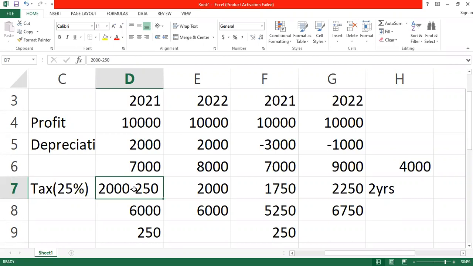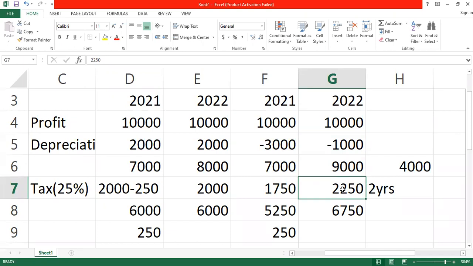Let's count to 2022. In 2022, what are we doing? We are charging 2,000, isn't it? Yes. The tax authority is charging 1,000. What is the tax that we are paying? 2,250.